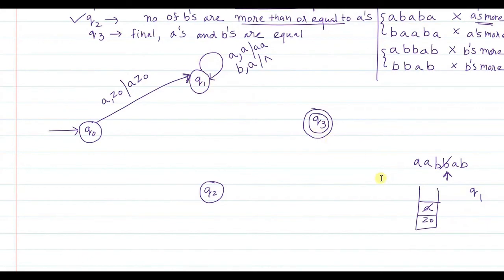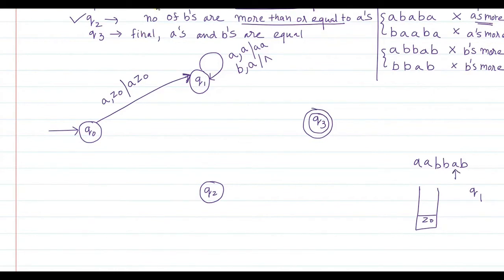Remaining in Q1 means the number of A's may now have become equal to B's, or the number of A's may still be more than the number of B's, but there is no way the number of B's may have become more than the number of A's, right? Because we have cancelled B's. So this B gets cancelled with this A and the machine remains in Q1 only, this transition. So we will do that visually. This A is removed from the stack, and the input pointer is now moved to the next element.